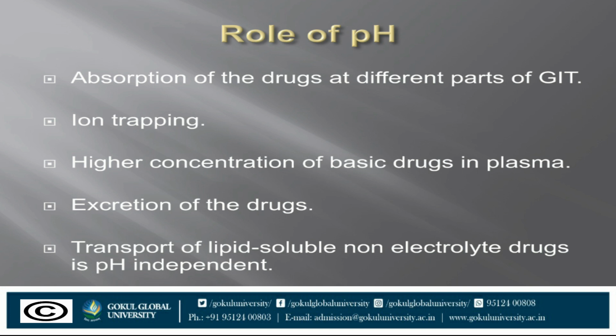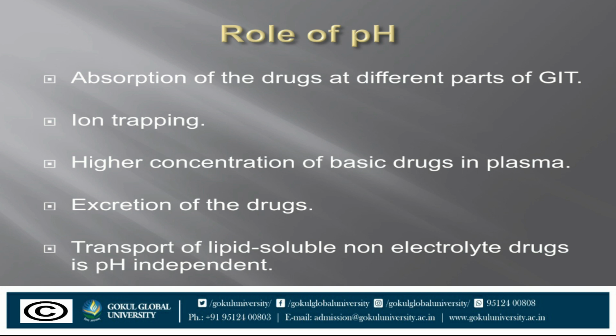Some of the implications of this consideration are: acidic drugs, for example aspirin, are largely unionized at acid gastric pH and are absorbed from the stomach, while bases such as atropine are largely ionized in the stomach and are absorbed only when they reach the intestines. So hence we can say that acidic drugs are absorbed from the stomach, whereas bases are absorbed when they reach the intestines.